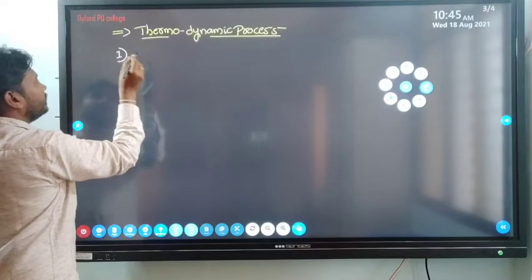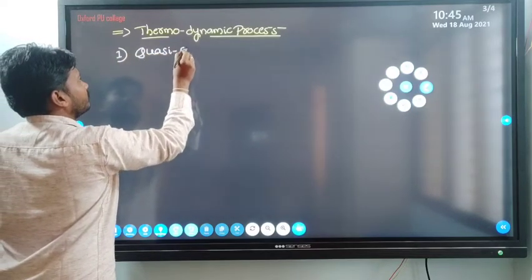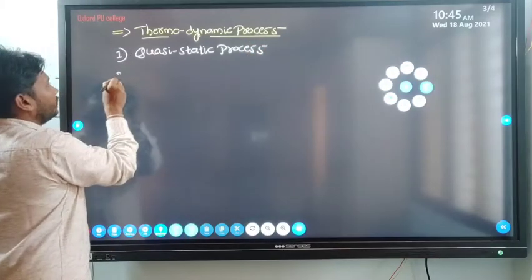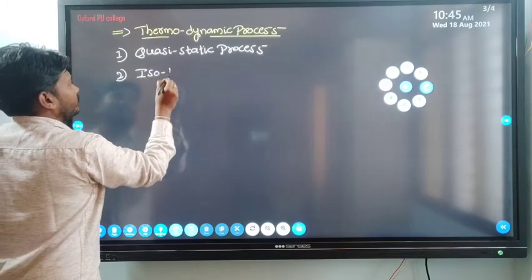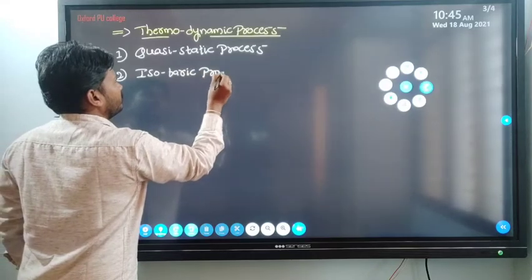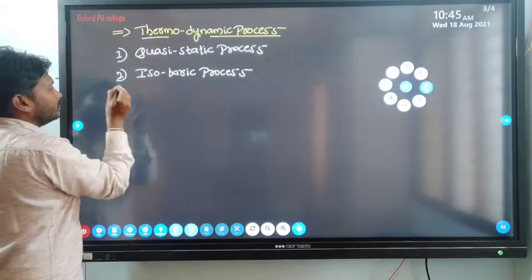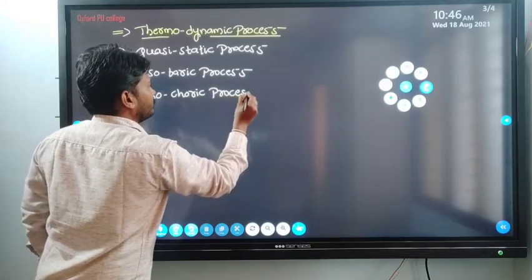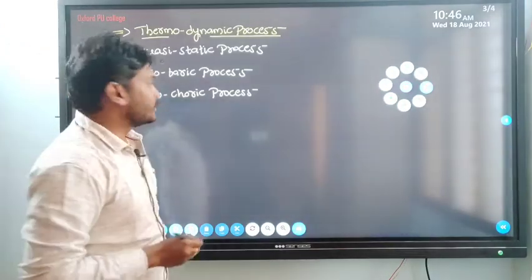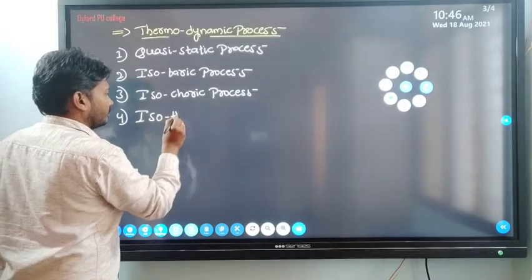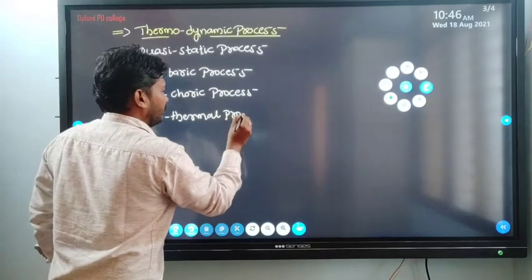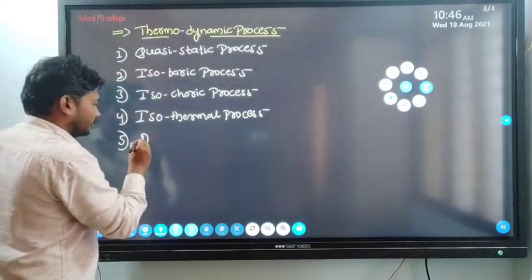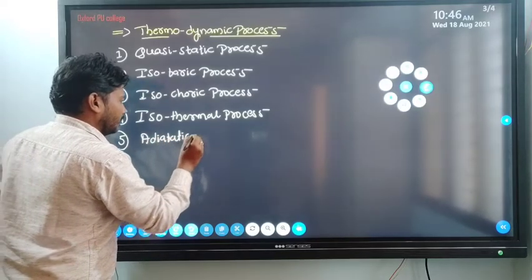First one is the quasi-static process, second one is the isobaric process, third one is the isochoric process, fourth one is the isothermal process, and fifth one is the adiabatic process, right?